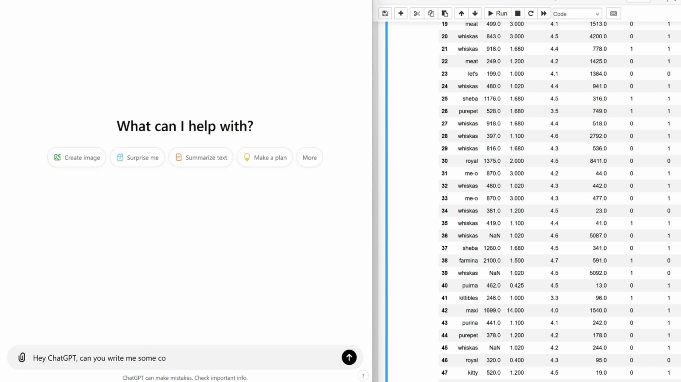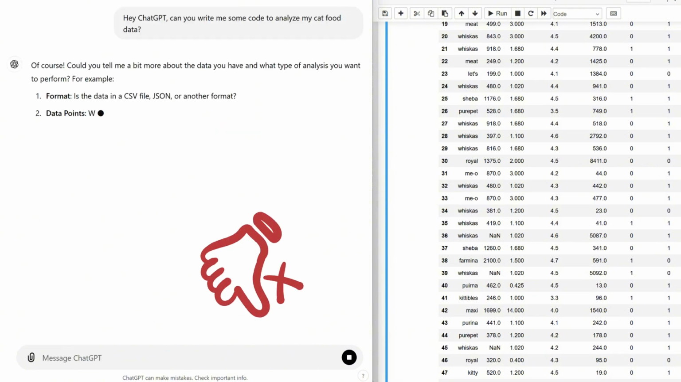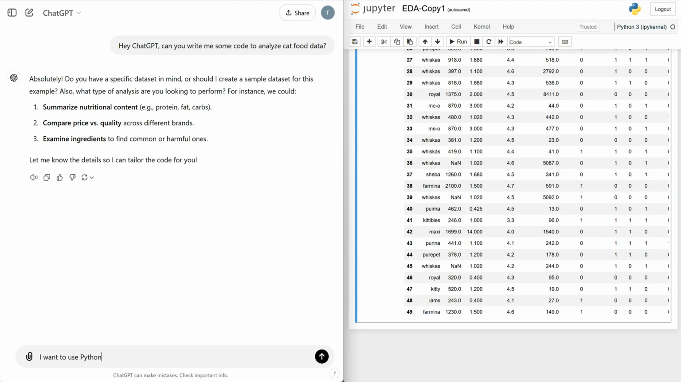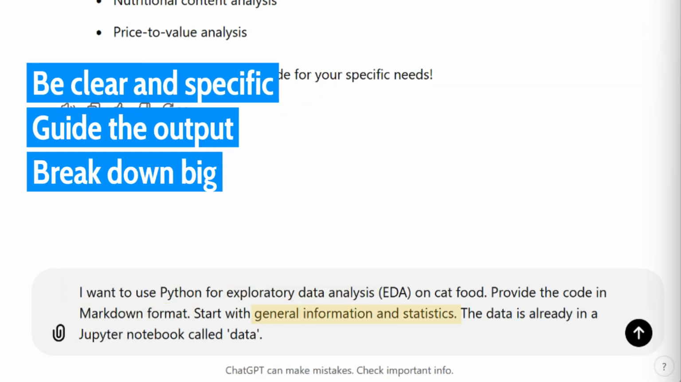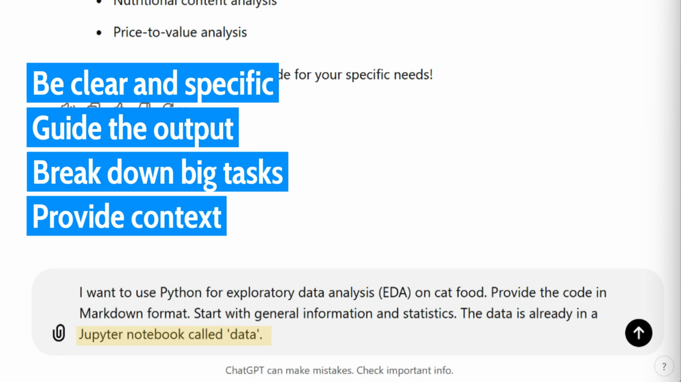I expected to copy the code from ChatGPT, paste it into Jupyter, and bam, instant analysis. But no, it doesn't work that way. To get the best results, it's all about crafting a good prompt. So here's the new plan. Be clear and specific. Guide the output, break down big tasks, provide context.